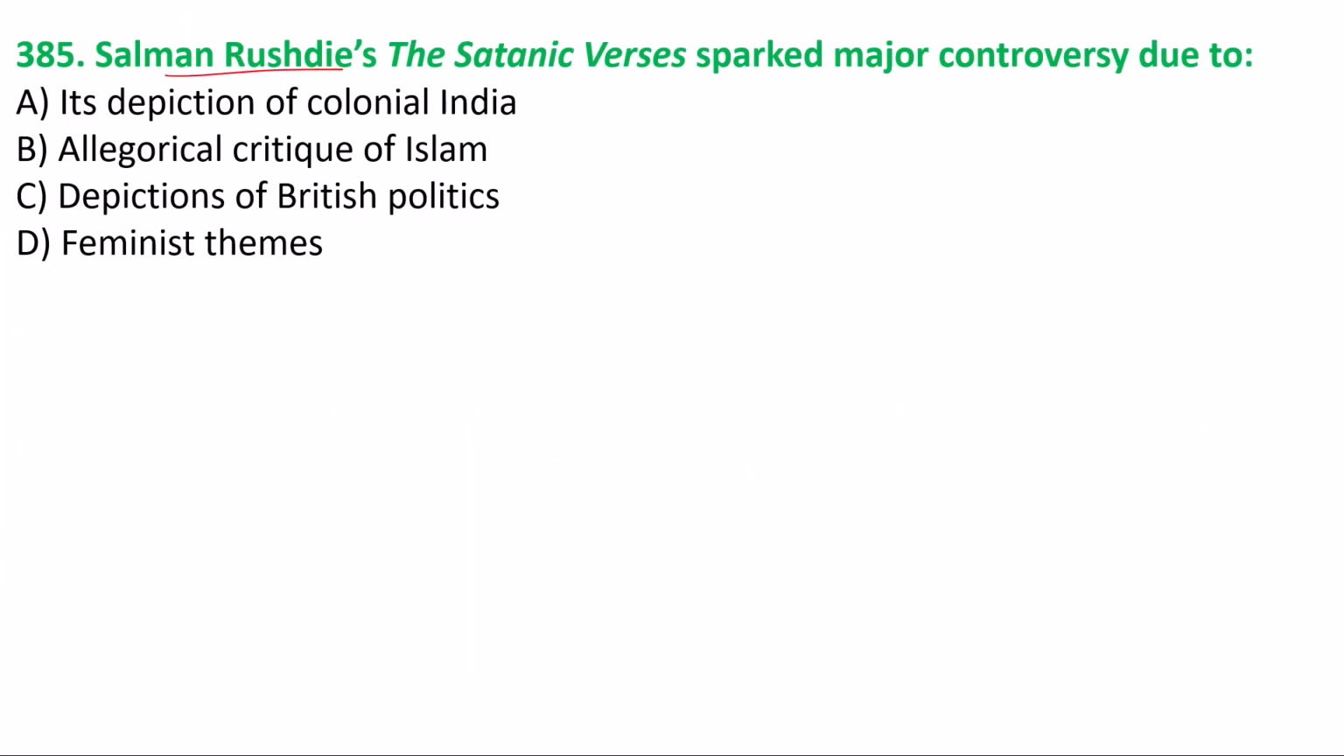385, Salman Rushdie's Satanic Verses sparked major controversy due to option B, an allegorical critique of Islam. It allegorically criticizes Islam, gives a critical view, and that's why Salman Rushdie's Satanic Verses sparked controversy and it was banned.